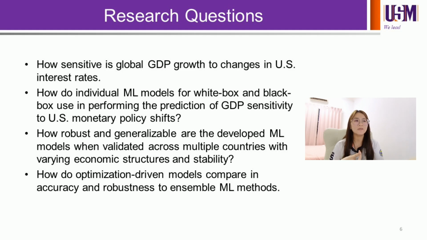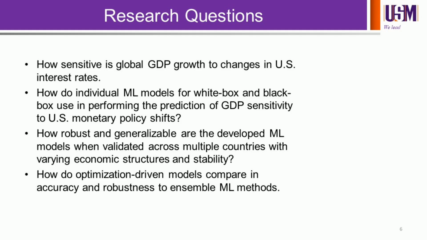First is how sensitive global GDP growth is to changes in the US interest rate. Second is how the individual machine learning models, white box and black box, perform in predicting GDP sensitivity to the US rate. The third is how robust and generalizable the developed machine learning model is when validated across the globe with multiple countries of varying economic structure and stability. The last is how the optimized predictive model compares in accuracy and robustness to ensemble machine learning methods.